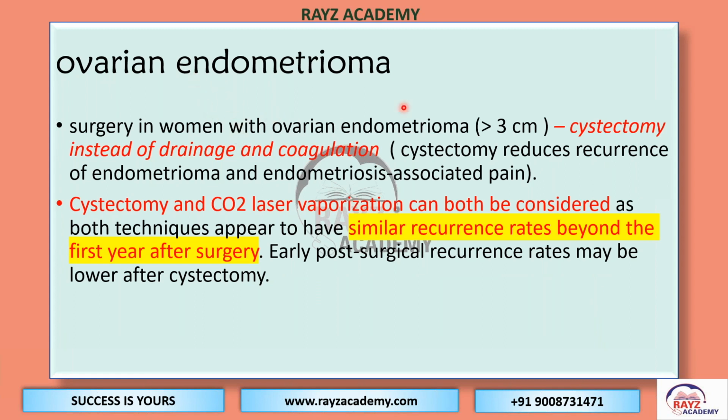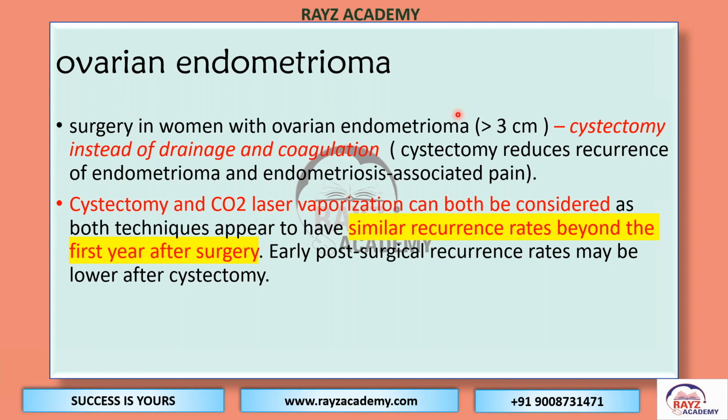In case of ovarian endometrioma of more than 3 centimeters, cystectomy is advisable if the patient is having pain. If the patient is having severe pain at less than this size, then also cystectomy is advisable instead of drainage and coagulation, because drainage and coagulation leaves the cyst wall there, and it comes back again.